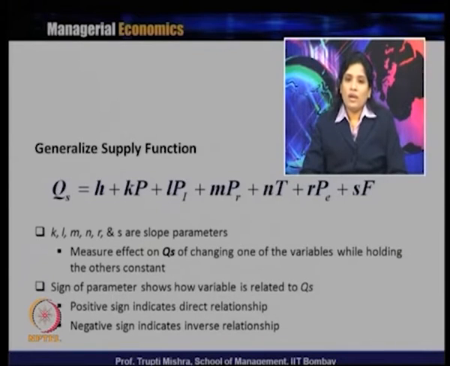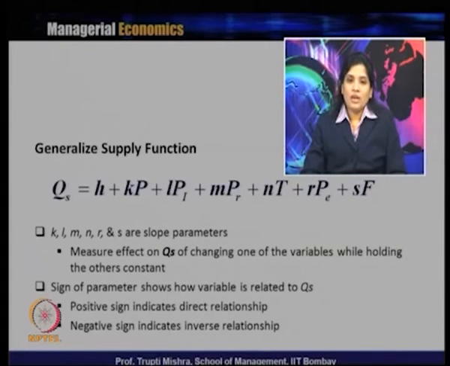There is one parameter attached to each variable. K is associated with P, L is associated with Pi, M is associated with PR, N is associated with T, R is associated with PE, and S is associated with F.